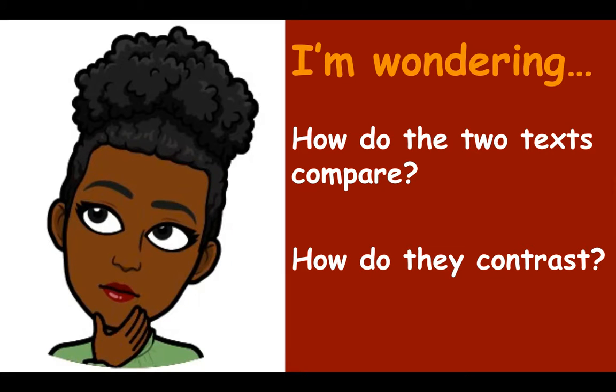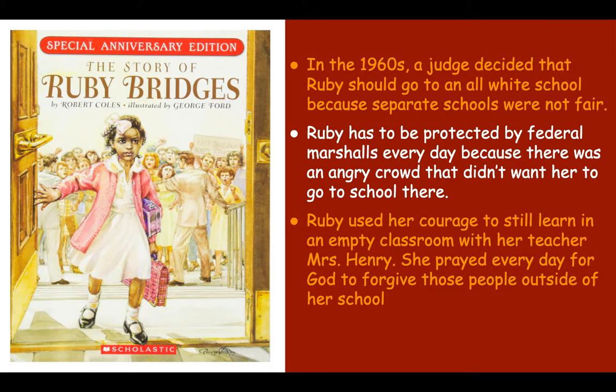So I'm wondering, how do the two texts compare and how do they contrast? The first thing I need to do is tell the important points of both texts. First is the story of Ruby Bridges.